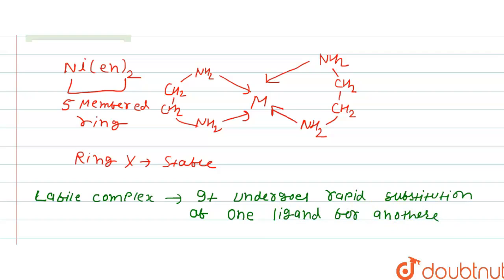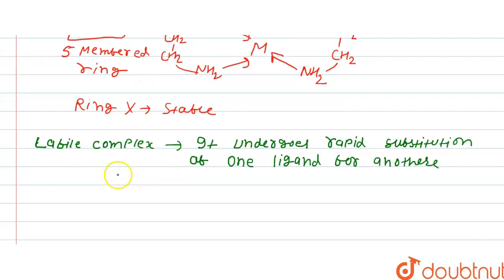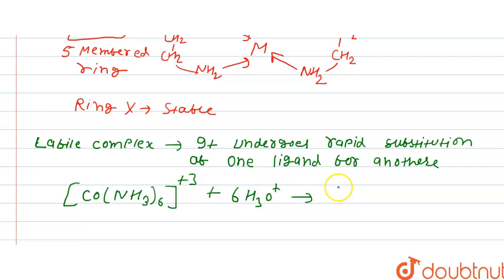Let's see one example of that complex: cobalt with NH3 whole 6, charge plus 3. When it reacts with 6 H2O, and 6 H3O+ hydronium ions, it will form Co(H2O)6 3+ plus 6 NH4+ ions. This is called a labile complex.